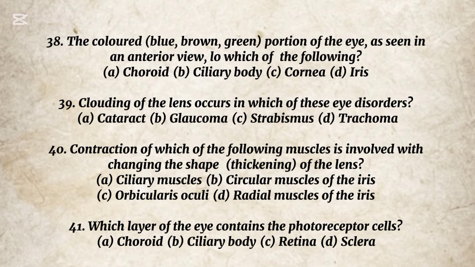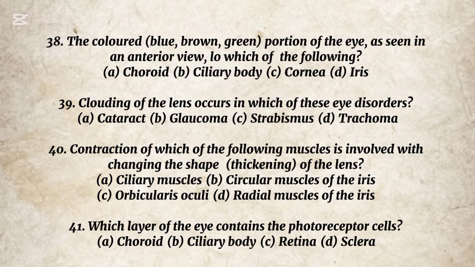Iris. 39. Clouding of the lens occurs in which of these eye disorders? A. Cataract, B. Glaucoma, C. Strabismus, D. Trachoma. The correct option is A. Cataract. 40. Contraction of which of the following muscles is involved with changing the shape, thickening, of the lens? A. Ciliary muscles, B. Circular muscles of the iris, C. Orbicularis oculi, D. Radial muscles of the iris. The correct option is A.